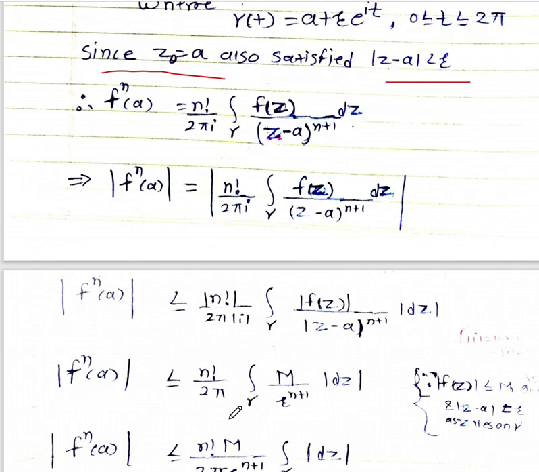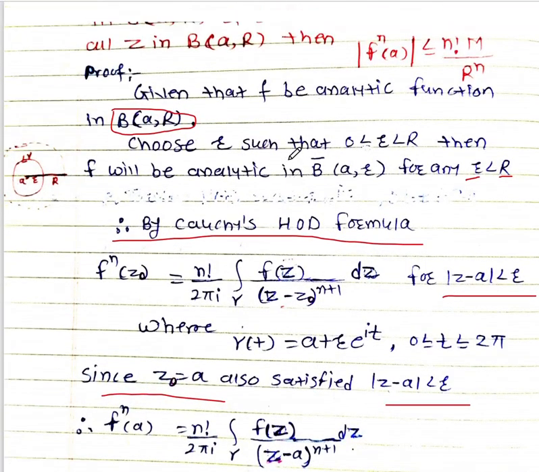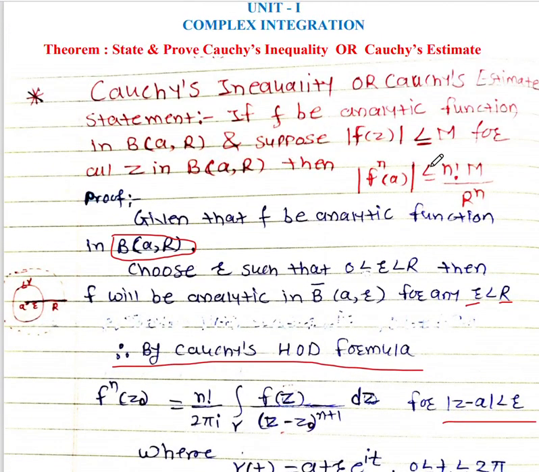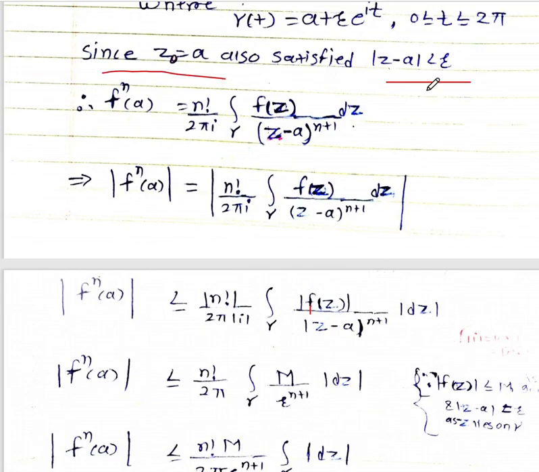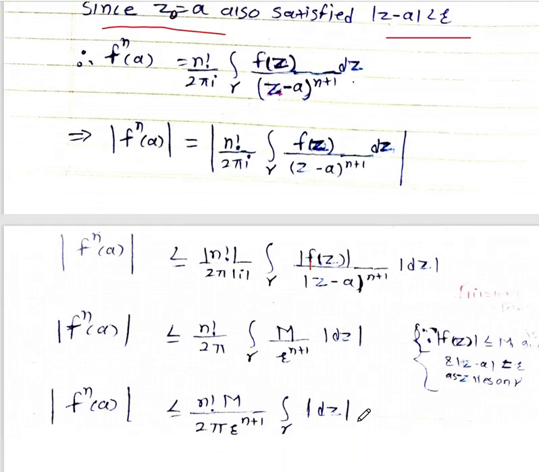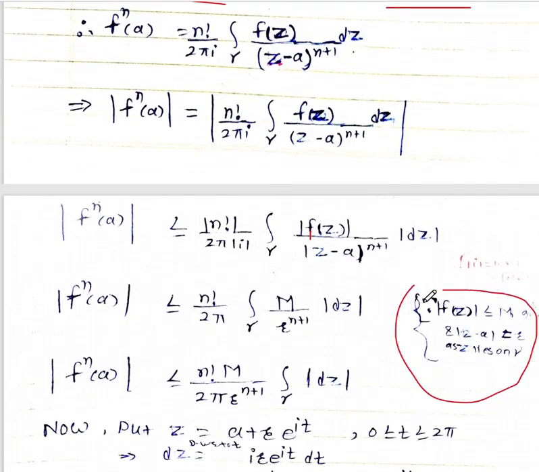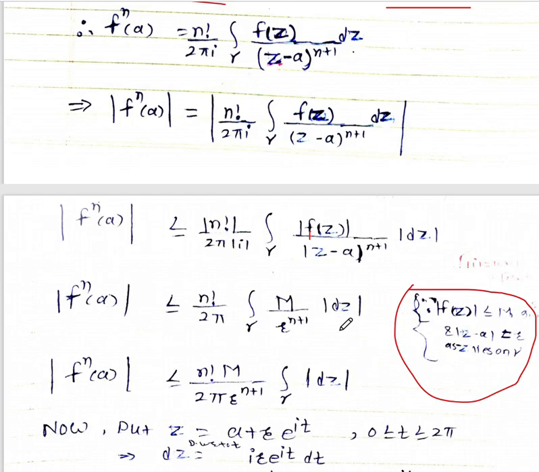By using the basic concept that modulus of i equal to 1, integral over gamma of f of z. So what is f of z? Here we are given in the statement that mod f of z is less than or equal to M. So put f of z equal to M upon z minus a, where z minus a is also given, that is r raised to power n plus 1, mod dz as it is. These are the given terms in the statement, so using these terms we can write these steps. So what is the next step?